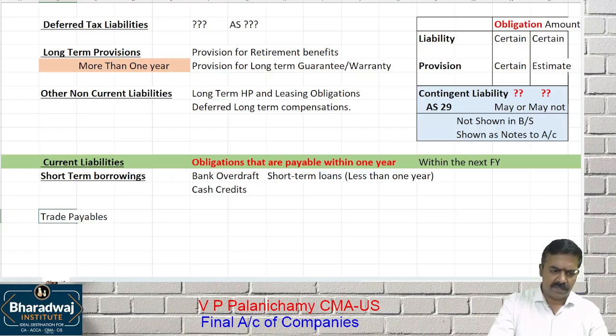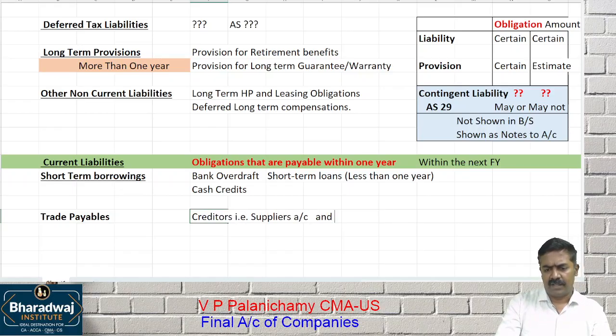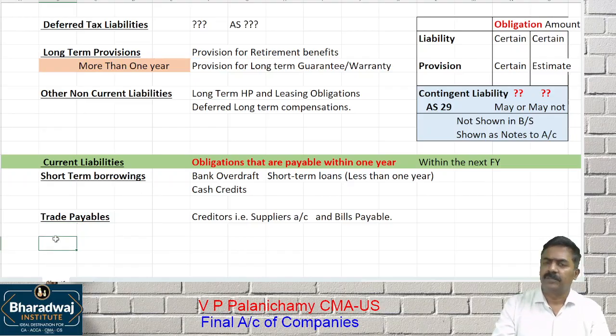What is the next one? Trade payables. You can take it along with me. No need to wait. In the old version, we called them which one? Creditors, that is, suppliers. And bills payable. Acceptances payable. They are called trade payables. What is the next one?